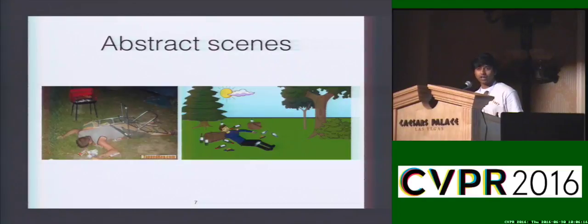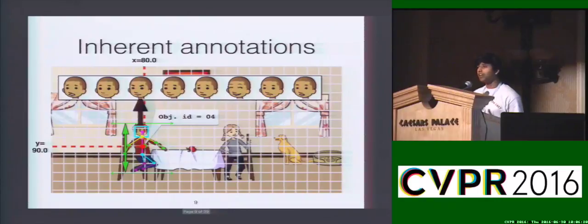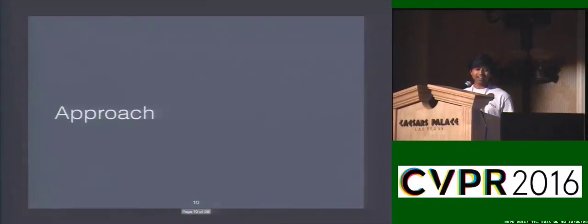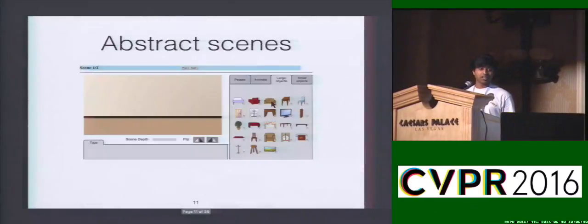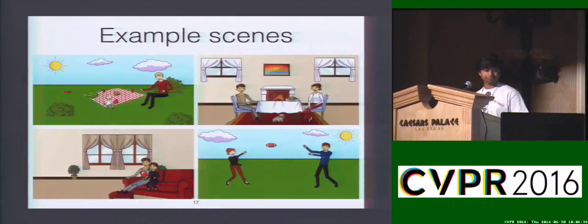These are cartoon-like scenes, and they're trivially densely annotated with an object's identity, its XY position, its scale or size, the expressions in case of humans, and their poses. And it's really easy to create these scenes. You just drag and drop objects onto a blank canvas. And here are some example abstract scenes.